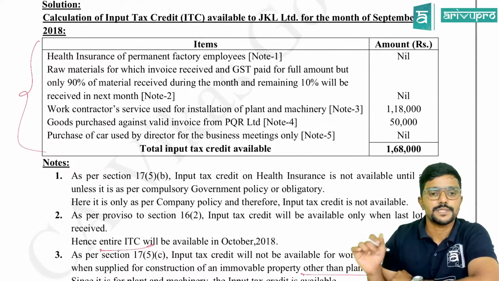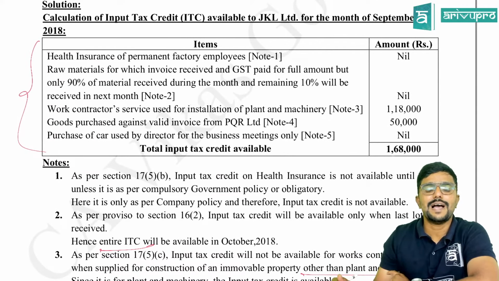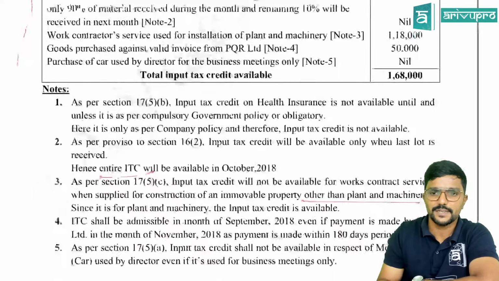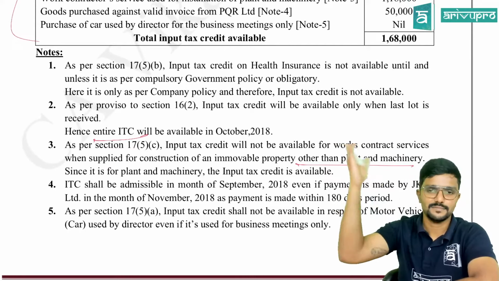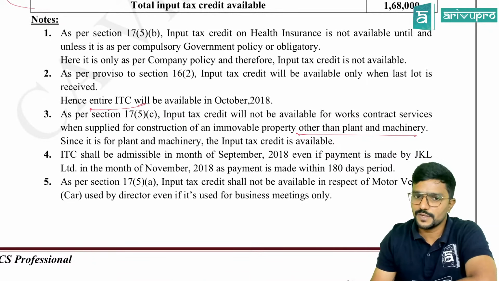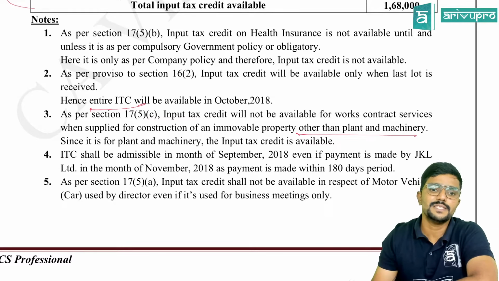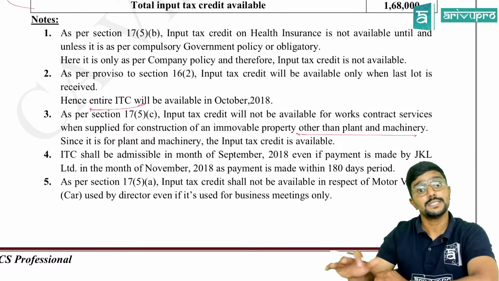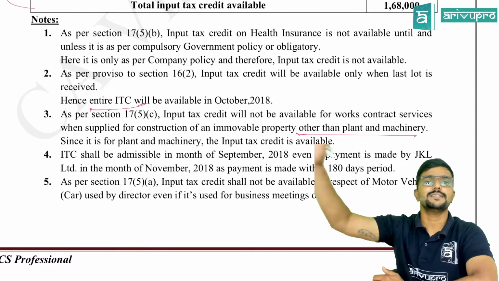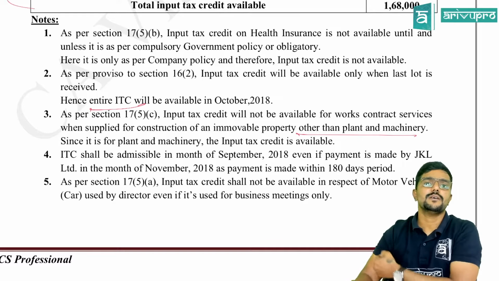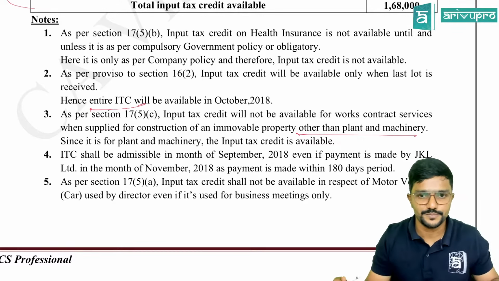Okay. Next, goods purchased against valid invoice from PQR Limited. Payment is not paid. No problems. Claim the credit. If you don't pay within 180 days, then we will see. Not now. ITC shall be admissible in the month of September 2019, even if the payment is made by JKL Limited in the month of November, as payment is made within 180 days period. So claim credit now. If by chance you don't pay the amount within 180 days, then it has to be reversed later. It has to be added to your output tax liability along with interest as per proviso.